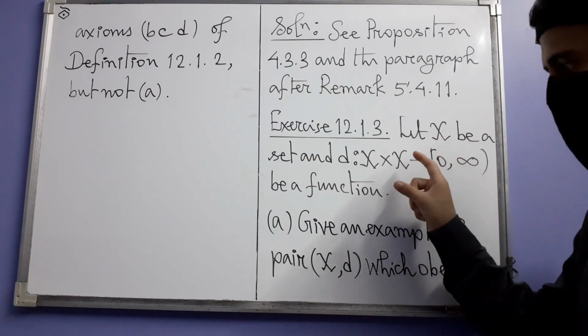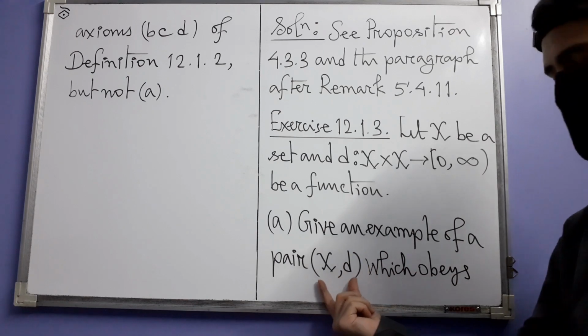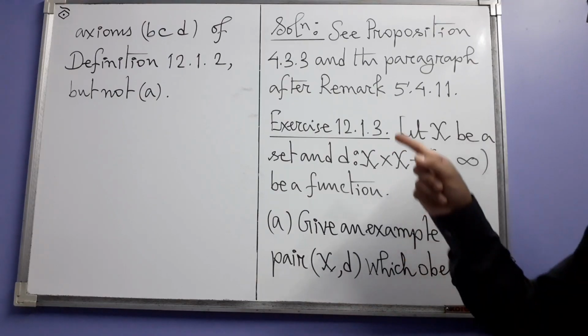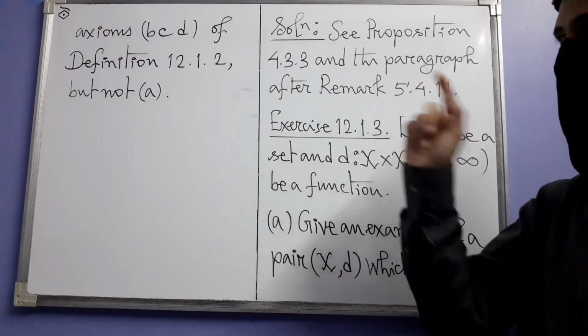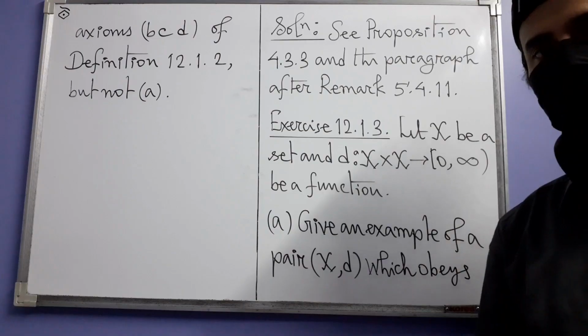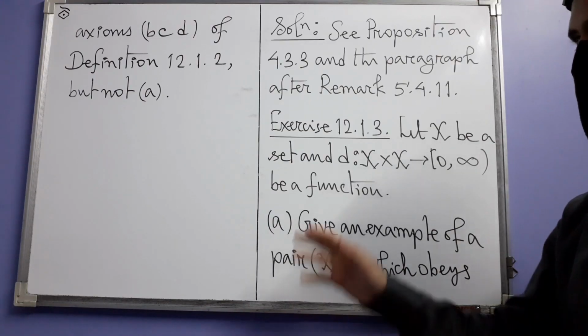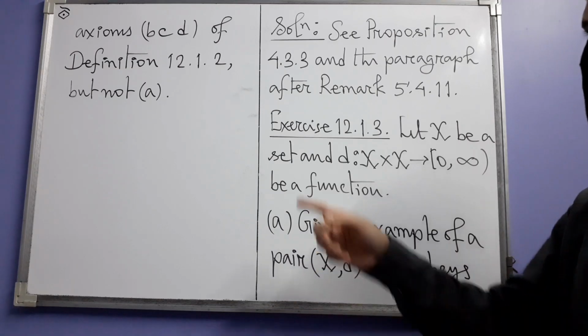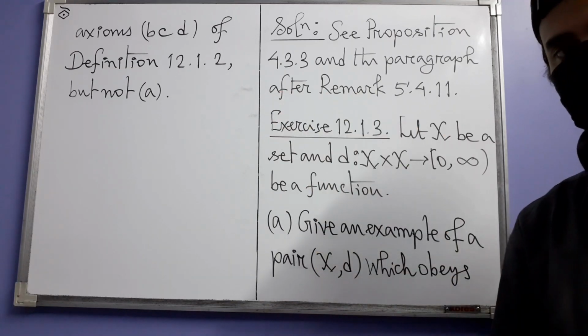And with these two things, we have to give an example of such a pair X, D which obeys axioms B, C and D of definition 12.1.2. Definition 12.1.2 is the definition of a metric, but not axiom A.